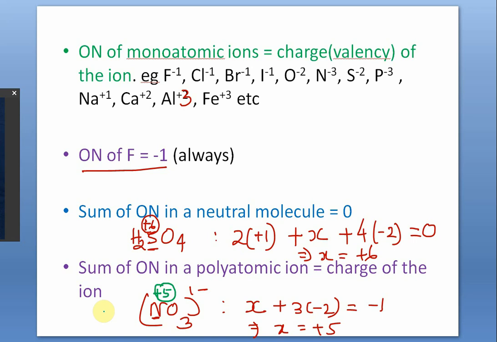So these are the simple rules you can apply at this stage to find the oxidation number. That will be correct if the molecule or ion is simple, containing one central atom, sulfur, nitrogen, chlorine. But if more than one atom of a particular element is there, it will not be exactly correct. It will be merely the average.